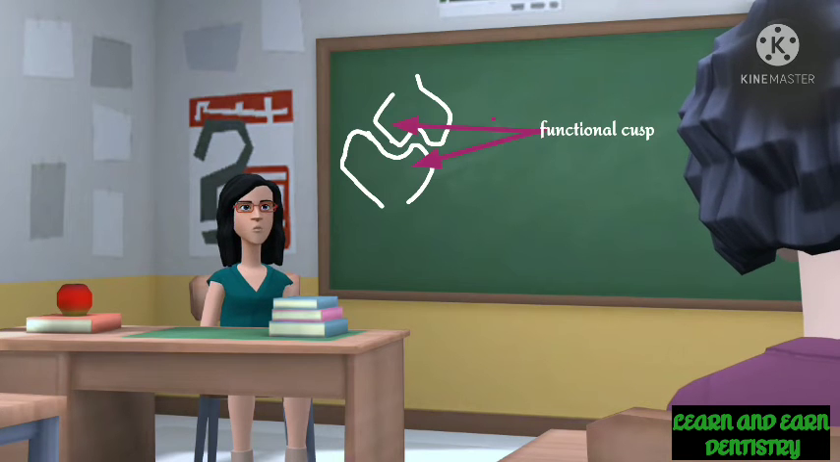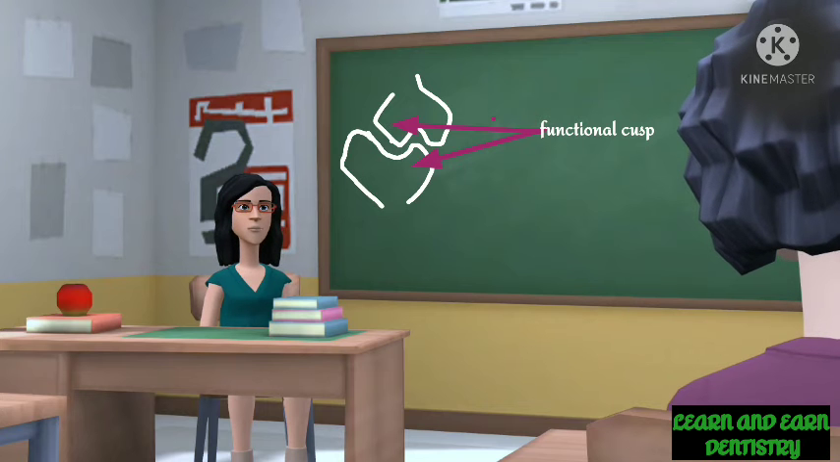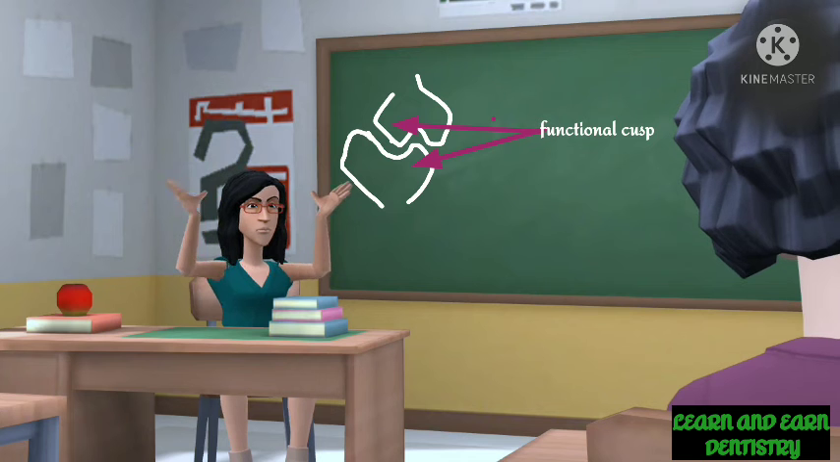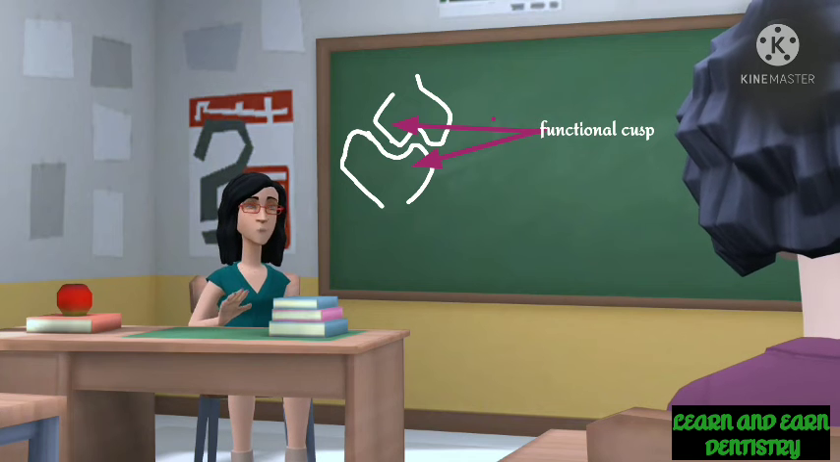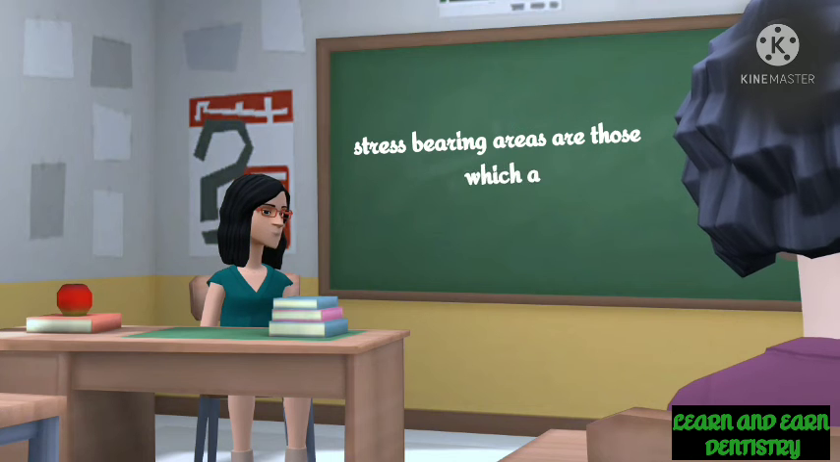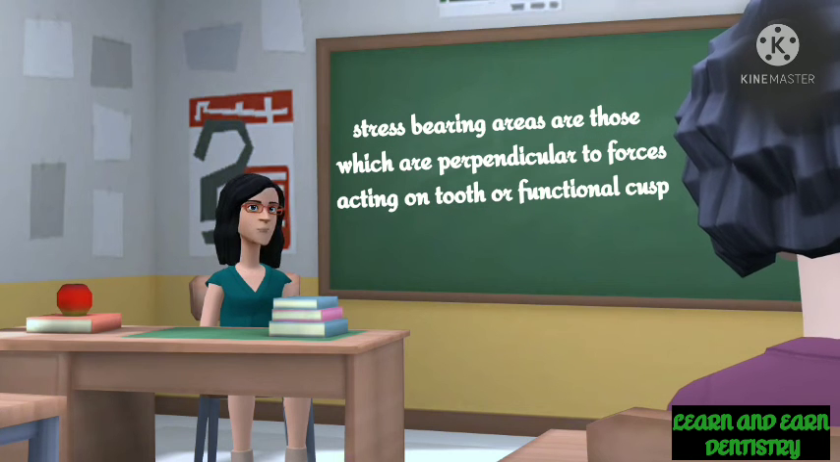So you can understand that the palatal cusp of the maxillary teeth and the buccal cusp of the mandibular teeth are in contact with each other, and these cusps are called the functional cusp. So according to this concept, the functional cusps are the palatal cusp of the maxilla and the buccal cusp of the mandible. And also, the stress bearing areas are those areas which lie perpendicular to the forces acting on the tooth, or the functional cusp.